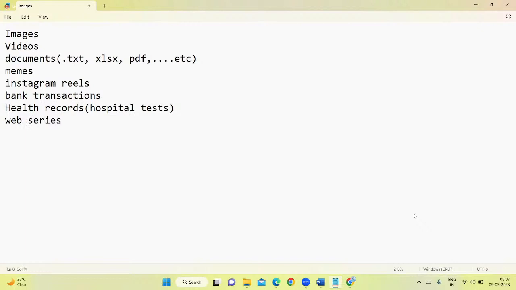Web series is also one type of data. Correct or not? These days we have a lot of web series, like on Netflix, and on Prime Video. Yes, this is also one type of data.